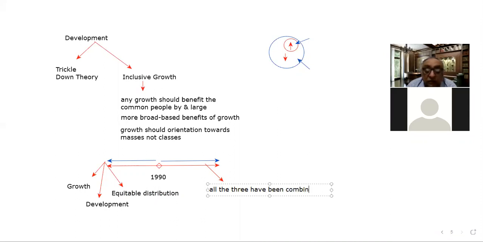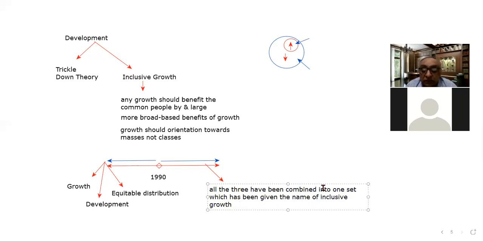All the three have been combined into one set, which has been given the name of inclusive growth. I think this is quite clear to you.